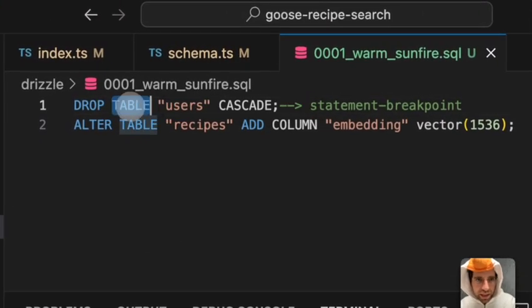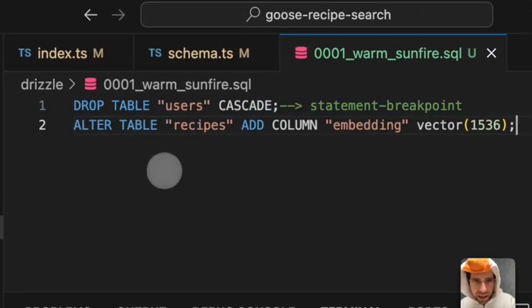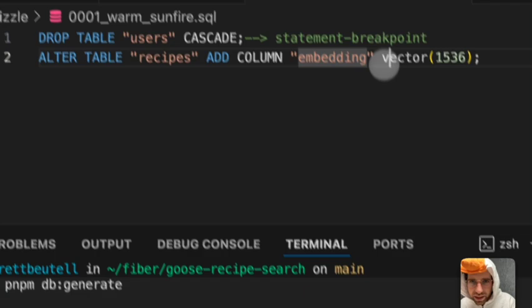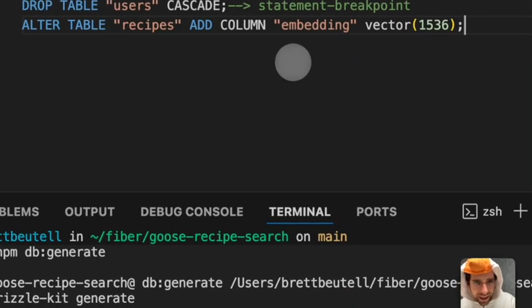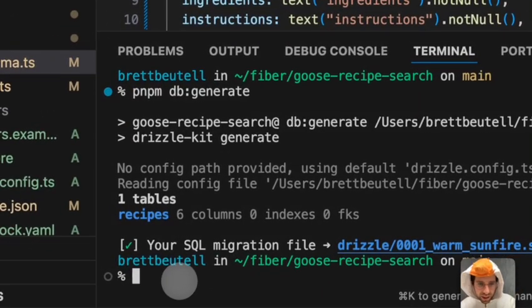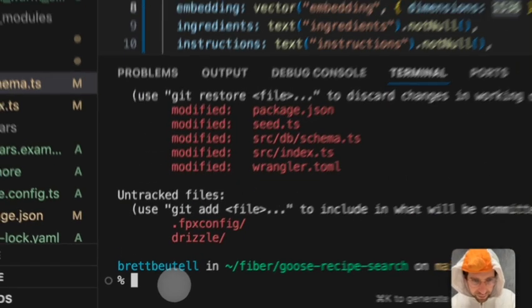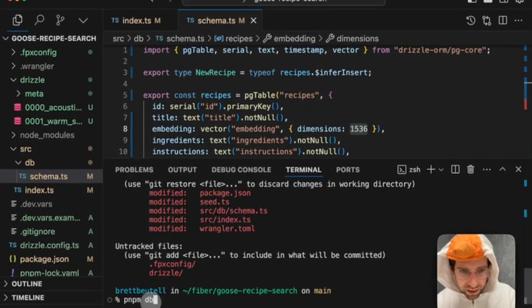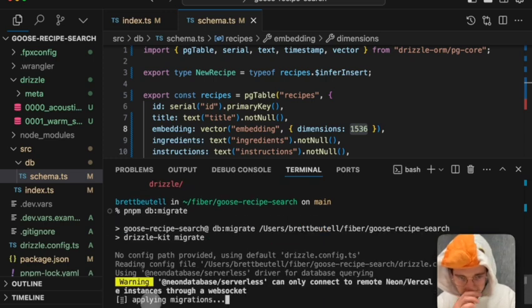Okay, it dropped the table, if you remember there was a users table, I just got rid of that. So it's dropping that table, and then it's altering the recipes table to add a column called embedding that is a vector. And let's hope that works. Okay, so we generated the migration, now we need to apply it. And we're going to try.